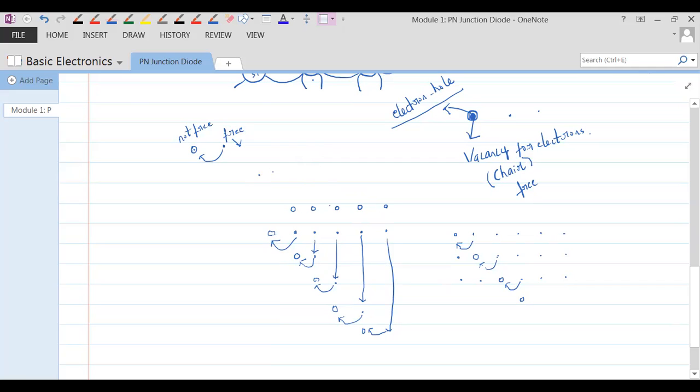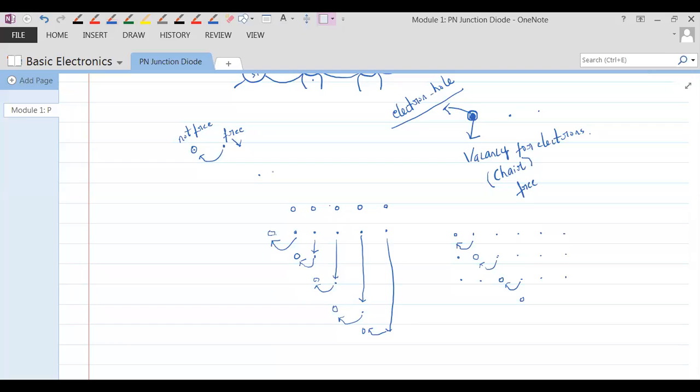That means, is it in combination with the hole when it is moving? No, sir. So when it is moving, it is a free electron. Understand that? When it is not moving, it is combined with the hole.